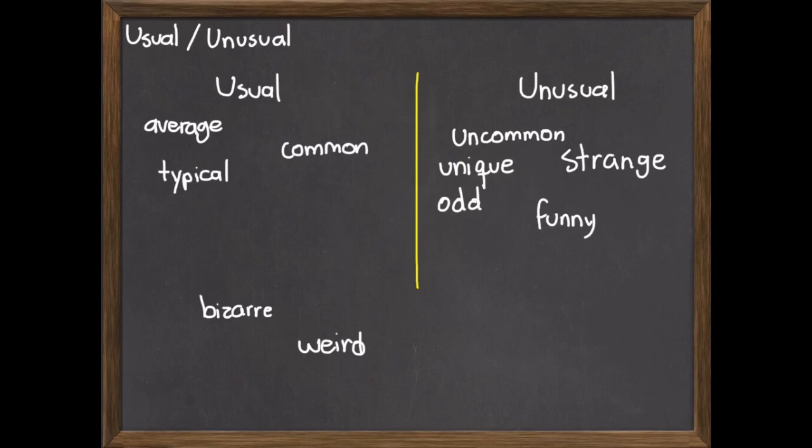A typical Sunday morning means that this Sunday morning is the same as every other common Sunday morning. There can be some really bizarre Sunday mornings or some really weird Sunday mornings. So, those are the words that we use to describe usual or unusual things.